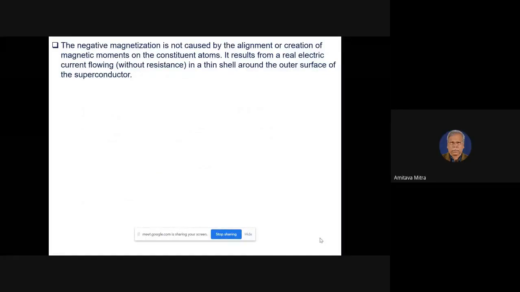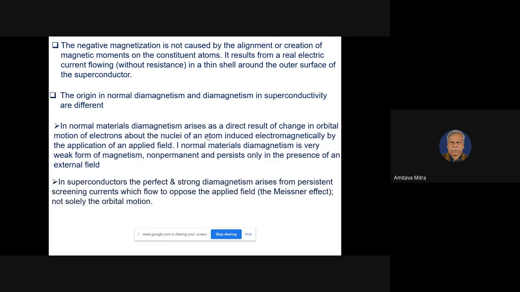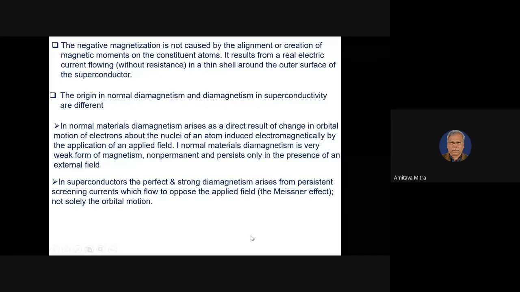I will start from where we stopped in the morning session. The material superconductor shows diamagnetism, and it is also the Meissner effect. This diamagnetism was first observed by Meissner, and it came to be called the Meissner effect. And this diamagnetism is quite strong as compared to the usual diamagnetic materials.